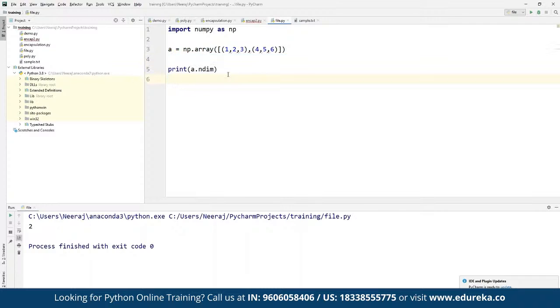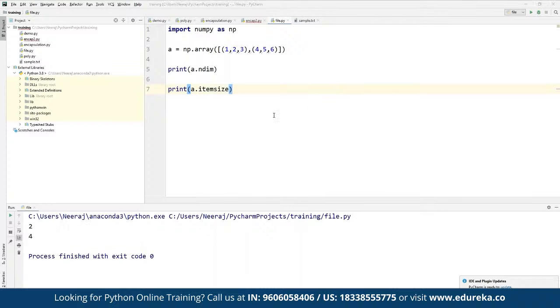We can go ahead and copy this one. And here we can replace this, suppose, with item size. So the item size for the current array is going to be printed as a part of response. So as you can see, the item size has been printed as 4. Now we can find multiple data types. We can find the shape as well.